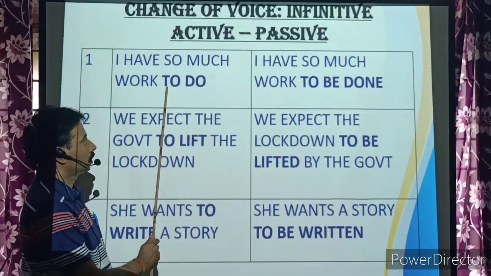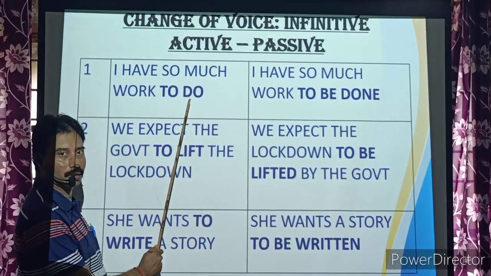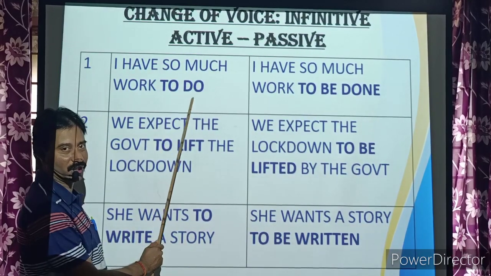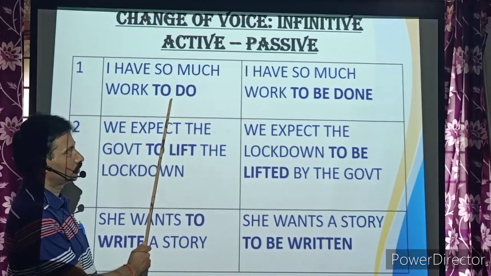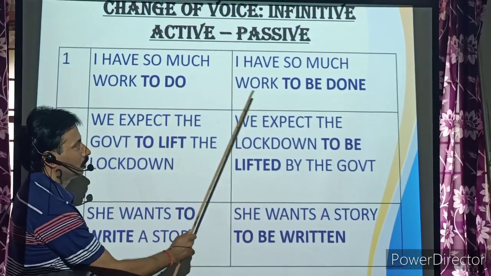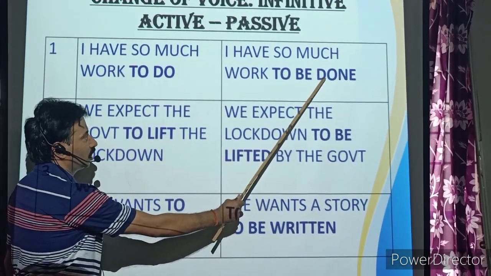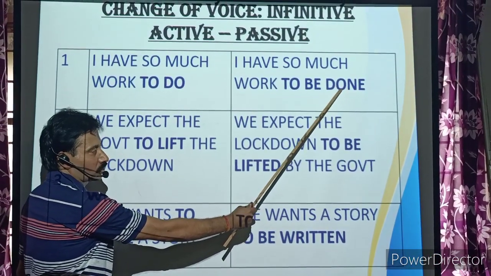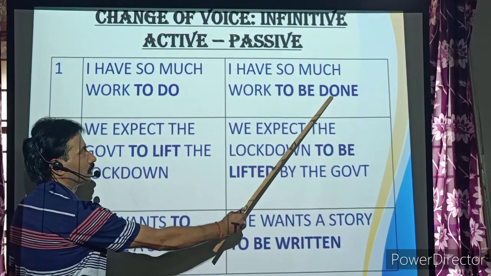Infinitive is nothing but to plus V1. Before the verb, to will be there. I have so much work to do. To do is the infinitive here. You are using the be form before changing the verb into V3, the past participle form. So, I have so much work to be done.